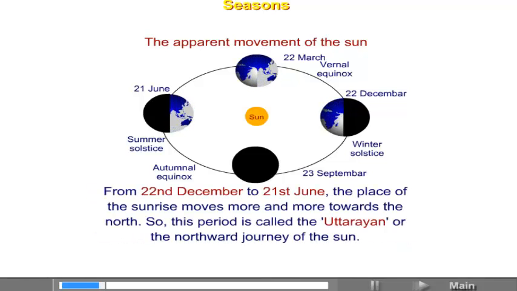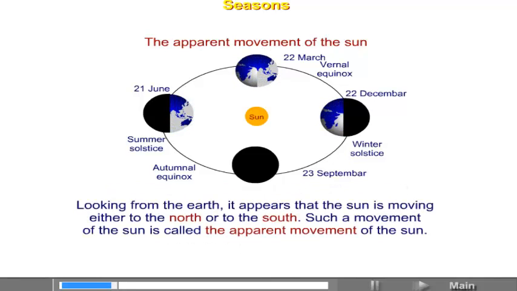From 22nd December to 21st June, the place of the sunrise moves more and more towards the north. So, this period is called the Uttarayan or the northward journey of the sun. Looking from the earth, it appears that the sun is moving either to the north or to the south. Such a movement of the sun is called the apparent movement of the sun.